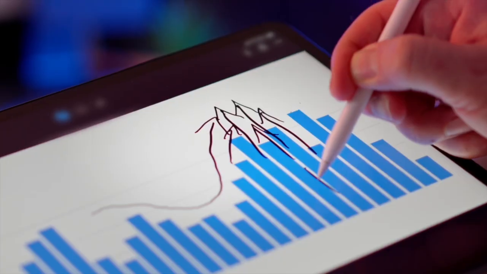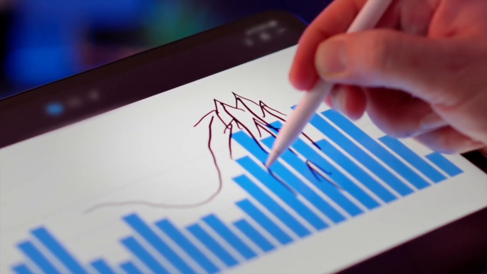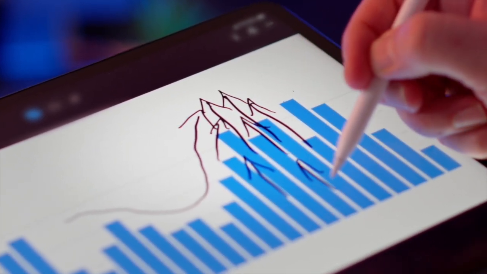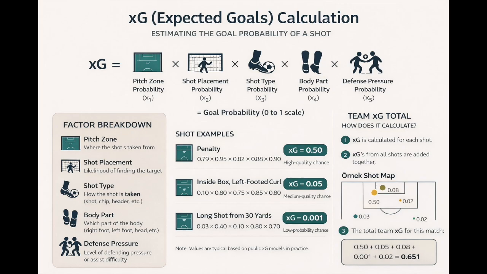So let's end with the clean definition. Expected goals is a probability-based estimate of the quality of scoring chances. It is not a final score prediction. It is not a guarantee. It is not proof of who deserved to win. It is not the whole match. It is not a replacement for context. It is a tool for understanding how dangerous the chances were.